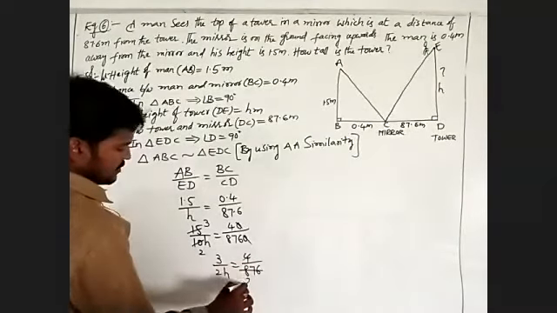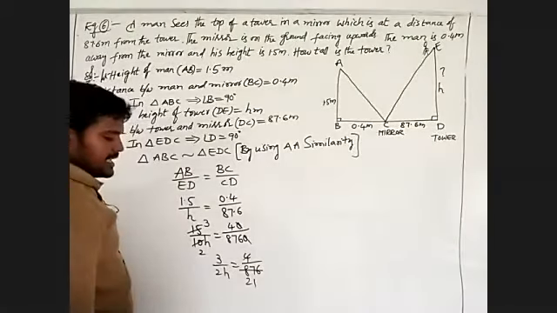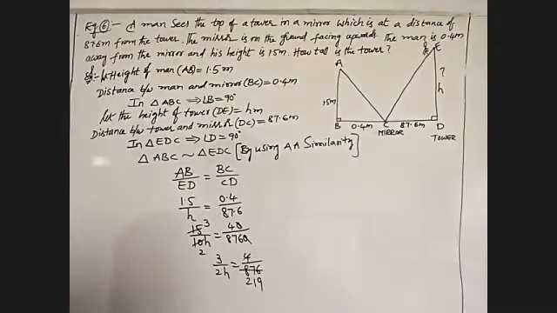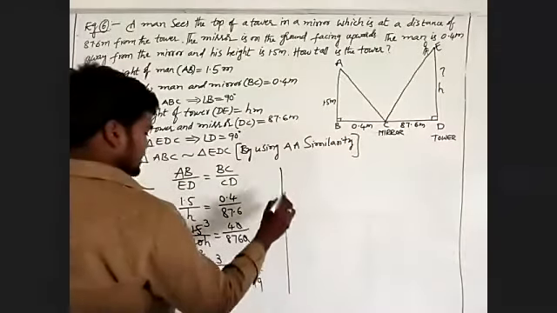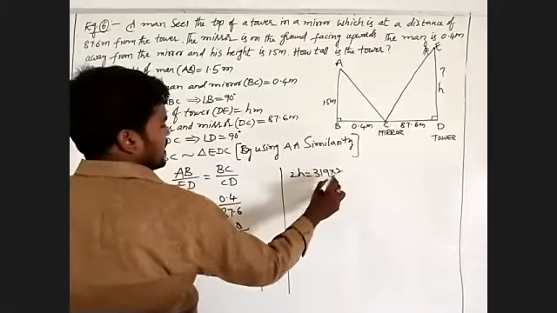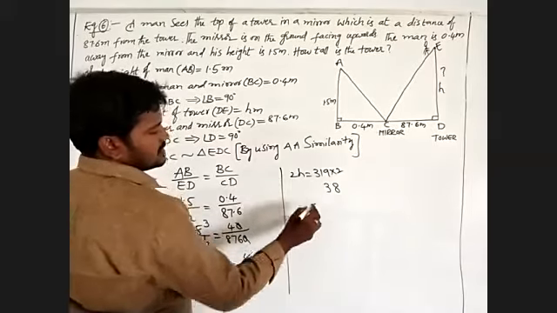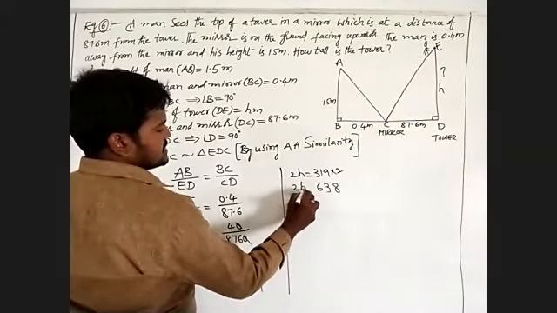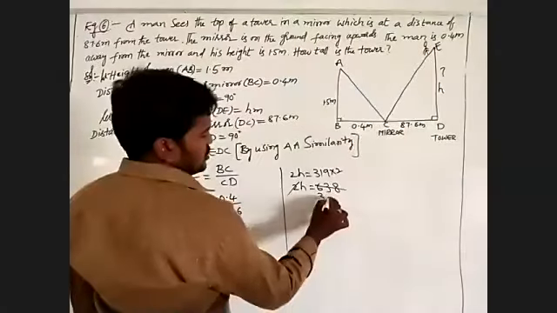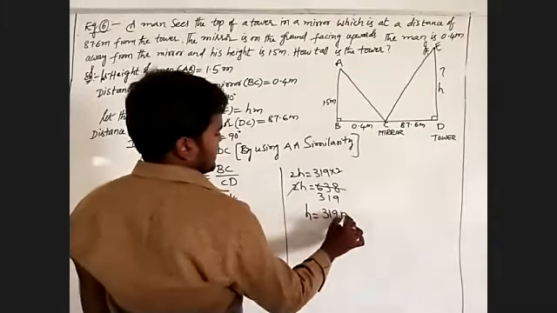Using cross multiplication, we get 2H equal to 319 into 2, which is 638. So the height of the given tower is 319 meters.